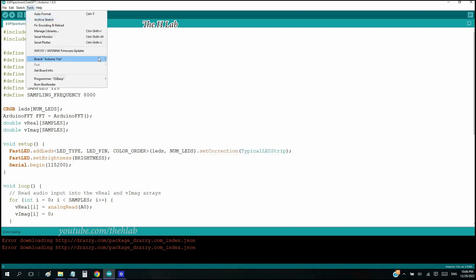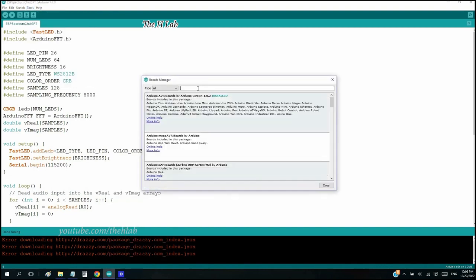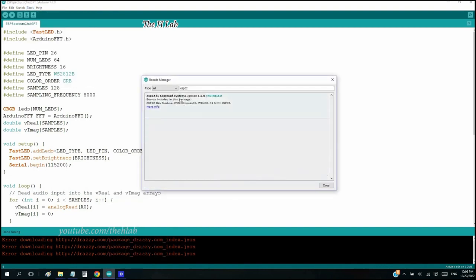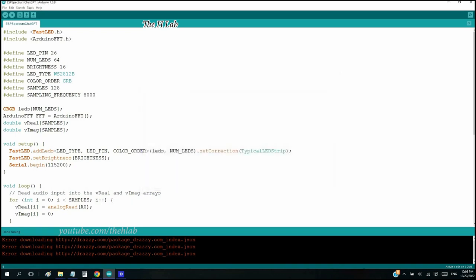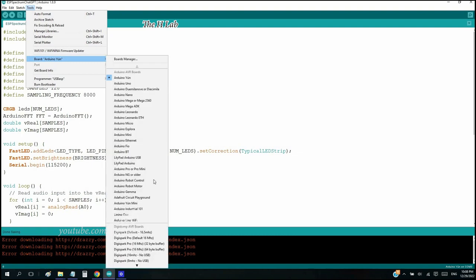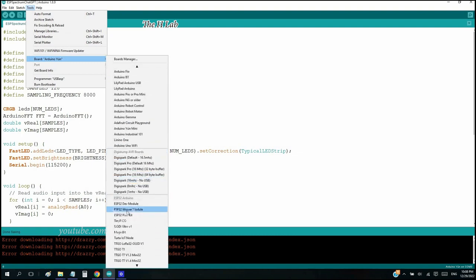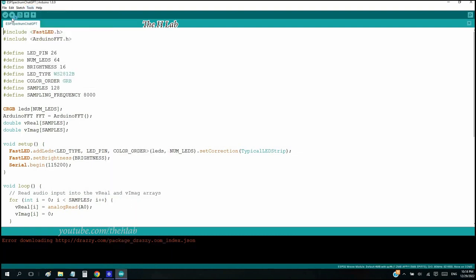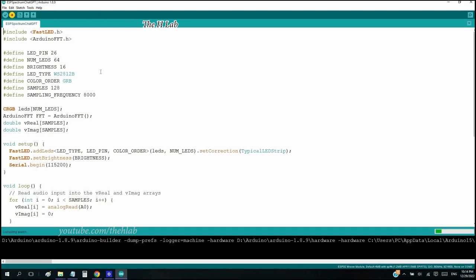Now let's check if the desired package is available in the Board Manager list. Found it. Okay, install the package. Look for ESP32 Rover module. Time to upload the code to my board.